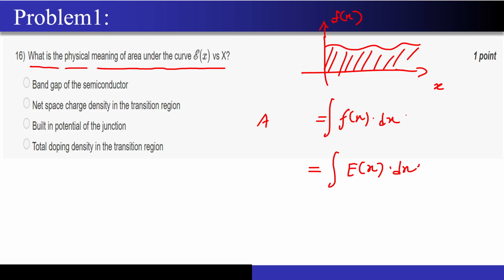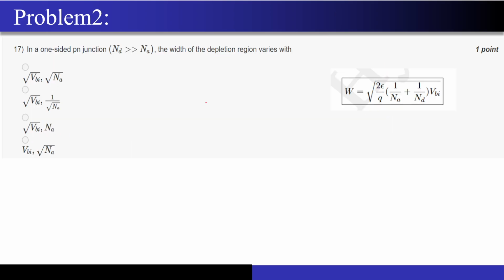What is this quantity? Exactly, very good. So V is nothing but minus the integration of E of x dx. So the physical significance of this area under the curve E of x is nothing but the built-in potential of the junction. Very good.